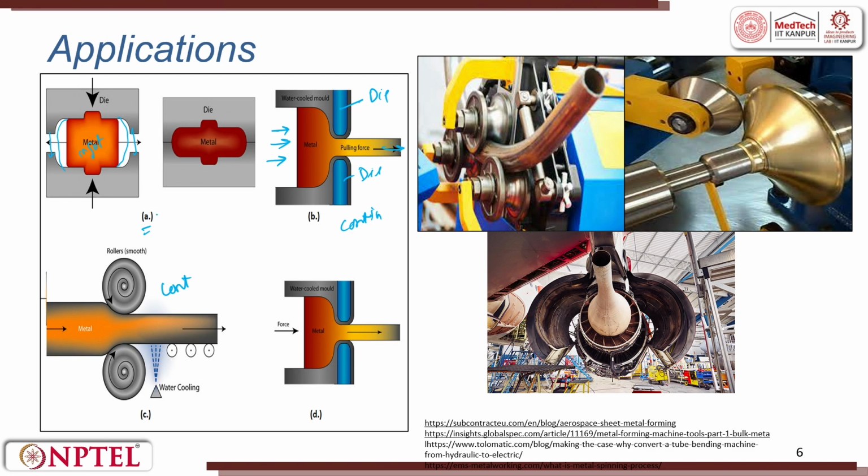In a die, it is discrete part manufacturing. This is a tube. The tube can be made by the extrusion process. Here we do a tube bending process. Next, we try to make a curvature on the given object. This is also possible by a roller. So, these big structures are also made out of metal forming operations.